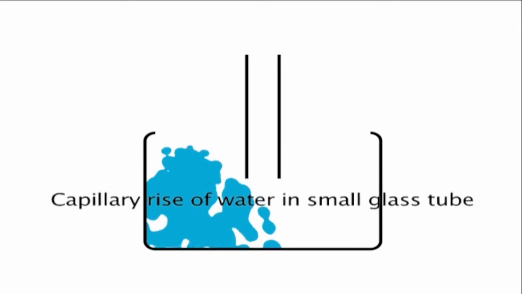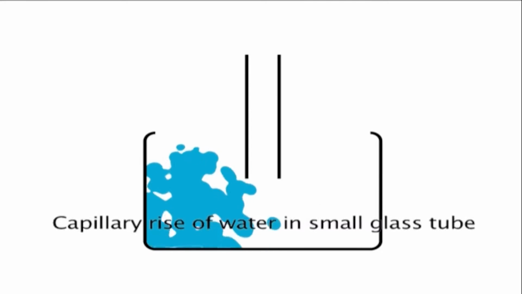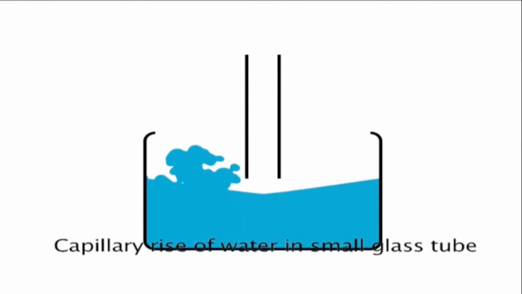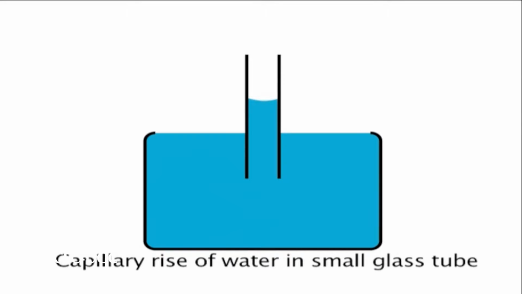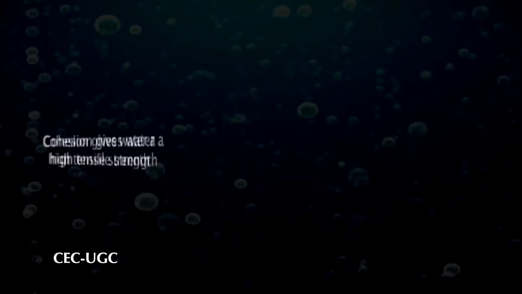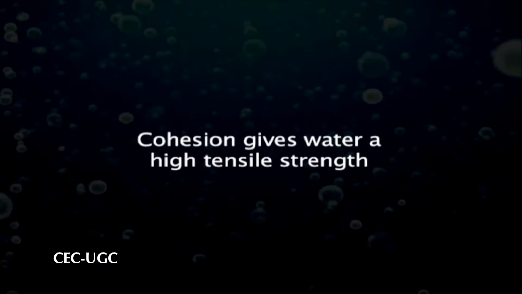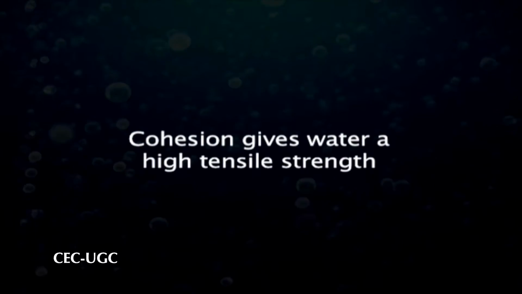Cohesion, adhesion and surface tension give rise to a phenomenon known as capillarity. That is the movement of water along a capillary tube. Cohesion gives water a high tensile strength, which is defined as the maximum force per unit area that a continuous column of water can withstand before breaking.